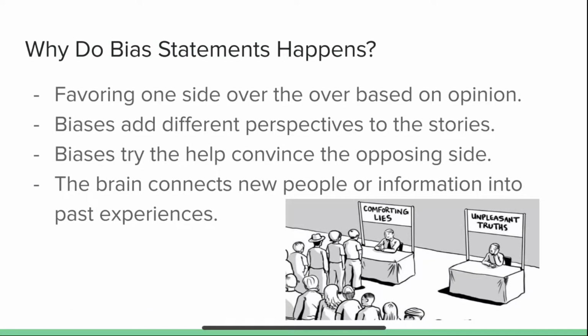Why do biased statements happen? Well, there are many factors that cause bias to occur. A common reason is to favor one side over the other based on opinion. Psychologically speaking, our brain is naturally trained to connect new people or information to past experiences. Our brain likes to relate things personally, and when new information occurs, it uses bias to alter the new information into our past experience. When we speak about things, we use biases to help convince the opposing side, because it's in our nature to conclude our side is the right side, but that's not always the case.